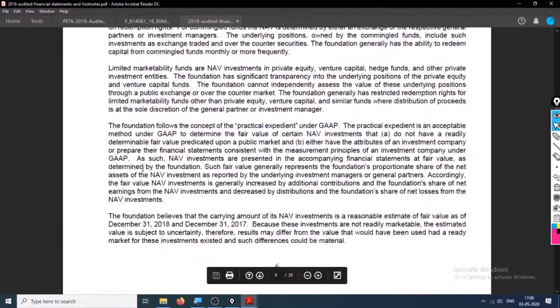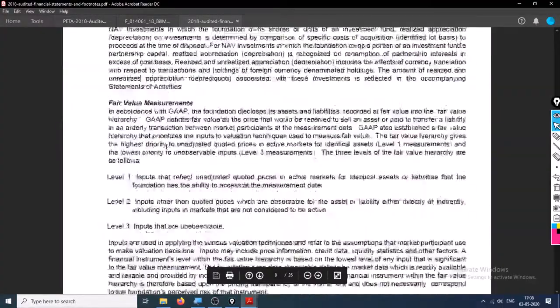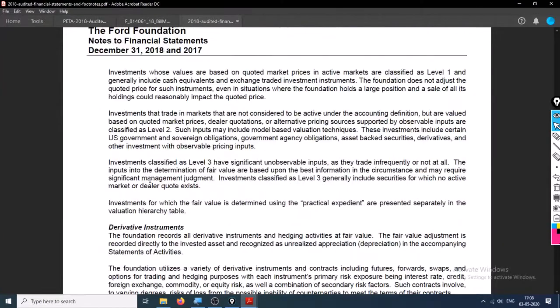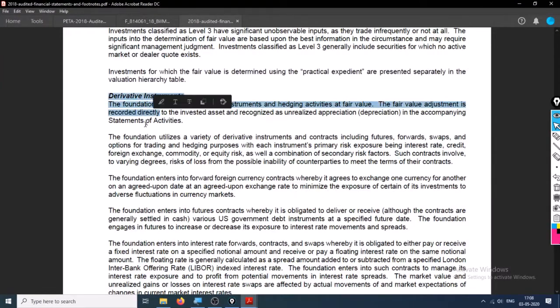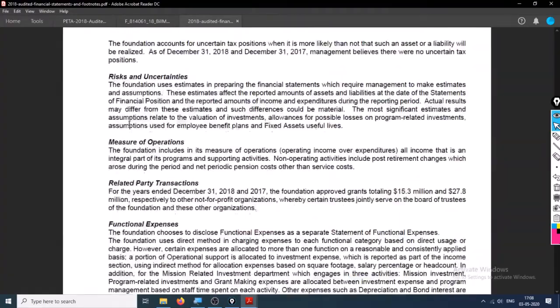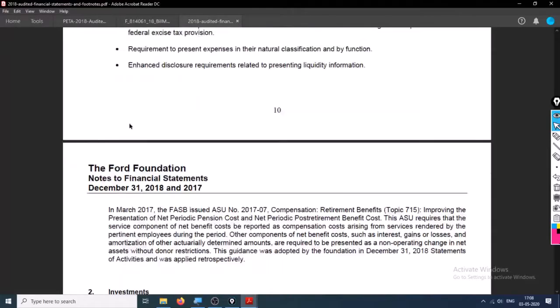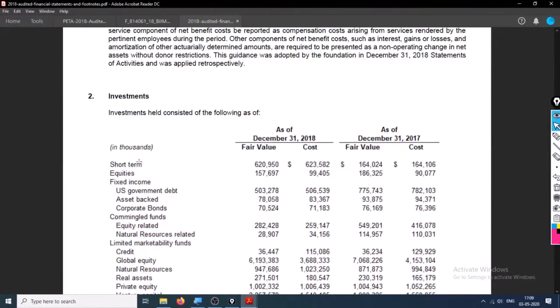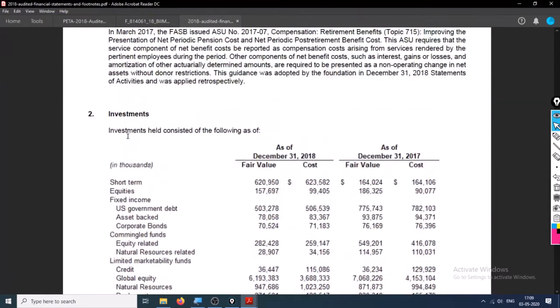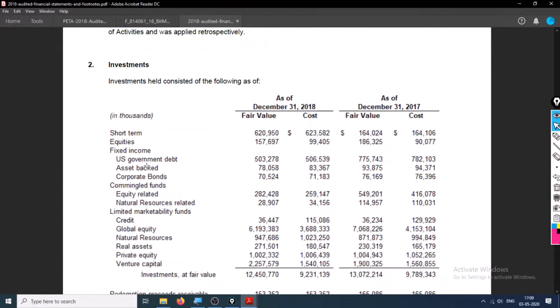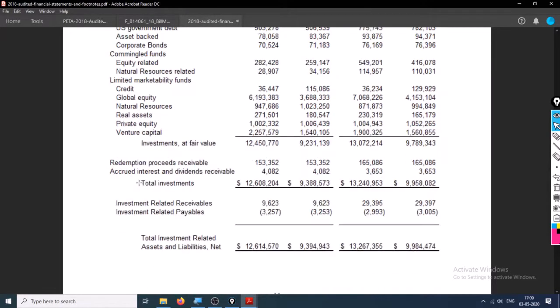And where is note 8? Fair value measurement, how did they value their assets? They have also invested in hedge funds and swap equities. Looks good. Where is note number 8? Investment details are also given, that is where it has invested: short term equity, US government debt, asset backed.